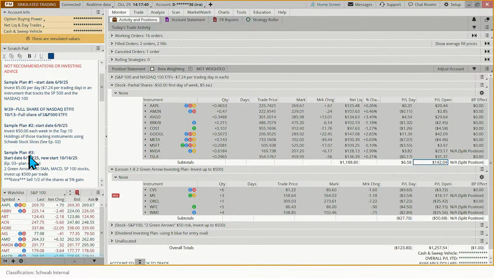Plan number 3 is what we're going to be going over today, this 2 green arrow plan. So I wanted to show you where the watch list was on Thinkorswim. This is the watch list we're generally using, but you could really use any other one. And we'll expand on this as we get into some fundamental analysis that we're going to do next week. All right, so let's go back over to our slides.